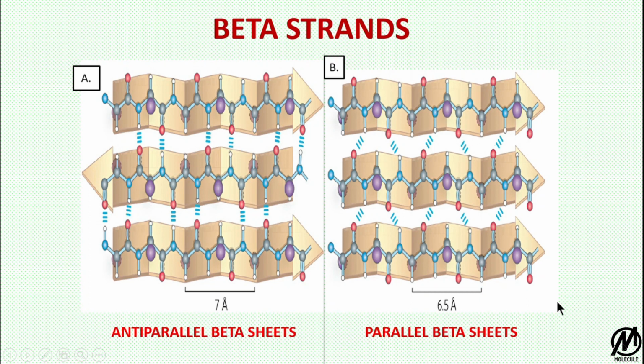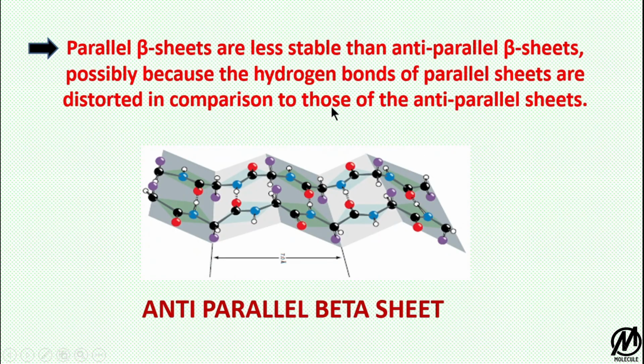But somehow the hydrogen bonds in the anti-parallel beta sheets are more stabilized as compared to the parallel beta sheets, because the hydrogen bonds in the anti-parallel beta sheets form straight because they are very close to each other. The hydrogen atom and the oxygen atom are very close to each other, so they form a straight hydrogen bond, and they are more stable as compared to the parallel beta sheets, because in those the distance between the oxygen atom and the hydrogen atom increases and they form a distorted hydrogen bonding pattern.